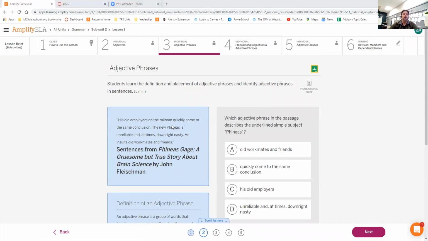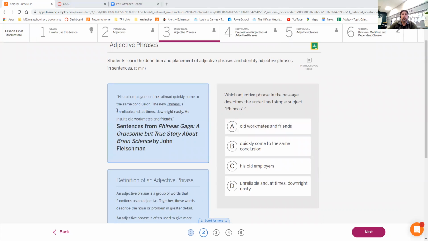Okay, so let's go ahead and go to our next one. His old employers on the railroad quickly came to the same conclusion. The new Phineas is unreliable and, at times, downright nasty. He insults old workmates and friends. Which phrases describe Phineas? Okay, Phineas is described right here as unreliable and at times downright nasty.